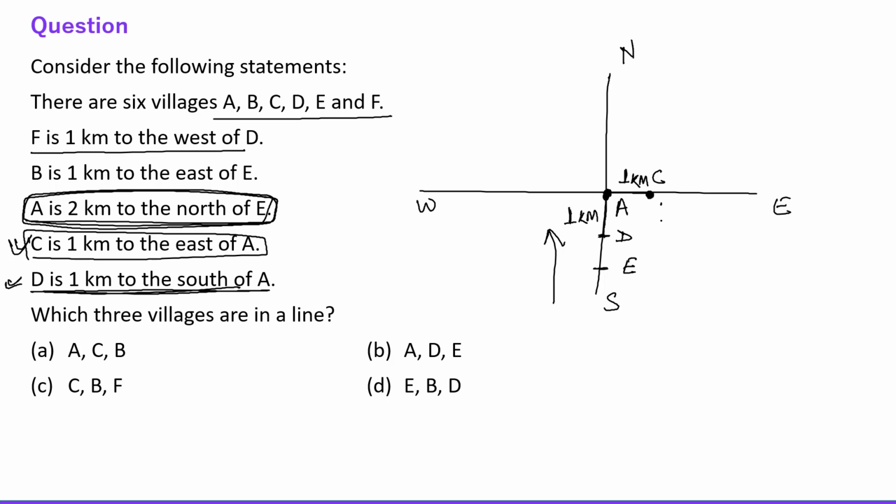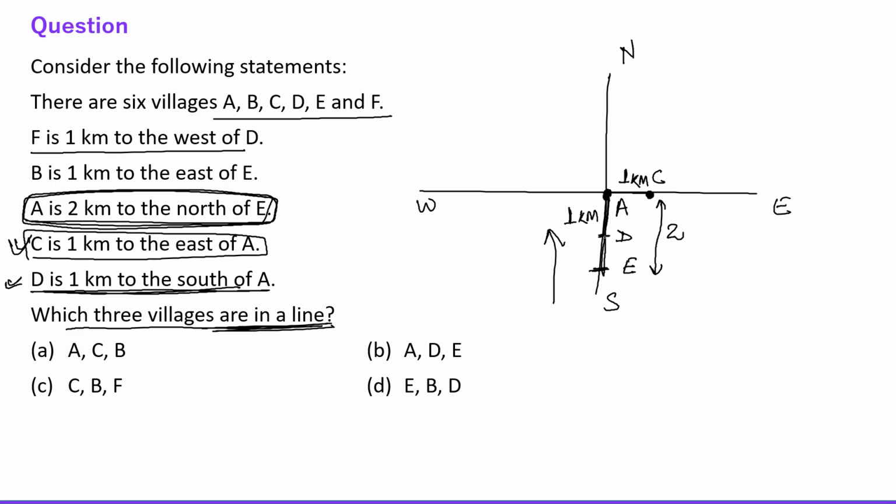Okay, fine. So now what is the question? The question is which three villages are in line? Obviously, it is A, D, E.